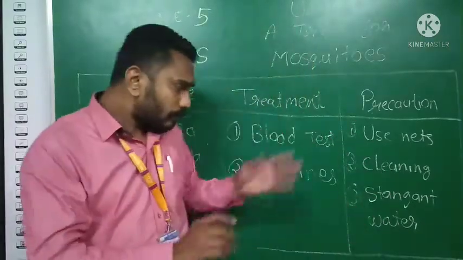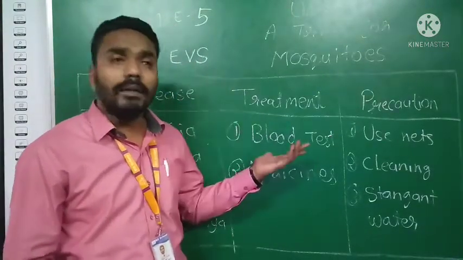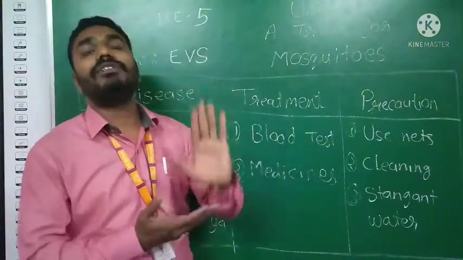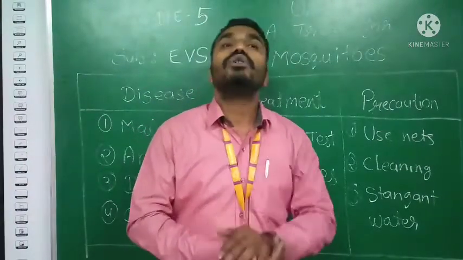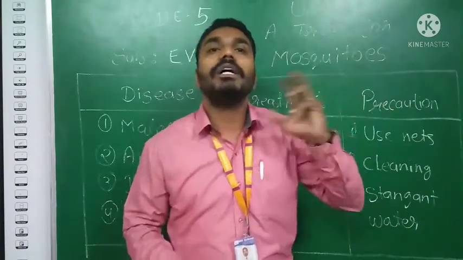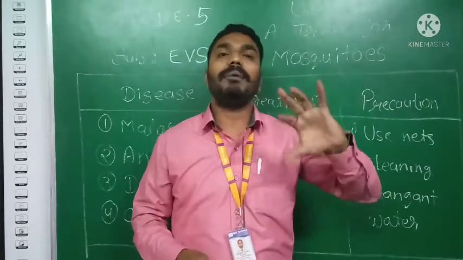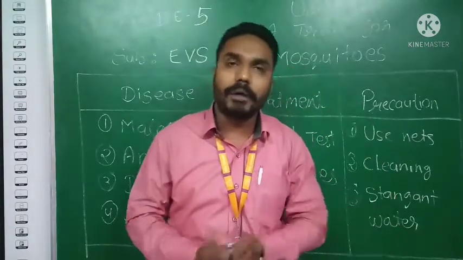Once you have done the blood test, after completing it, they will generate the blood test report. In a blood test report, they will mention your name, your age, and it may be possible that they will mention your date of birth as well.